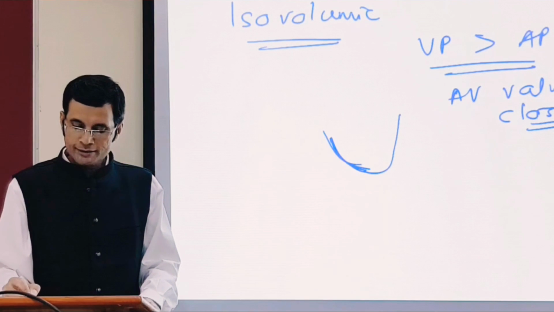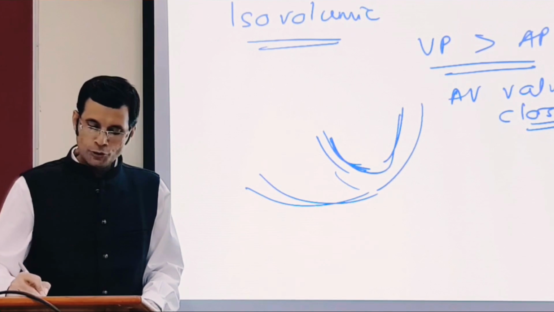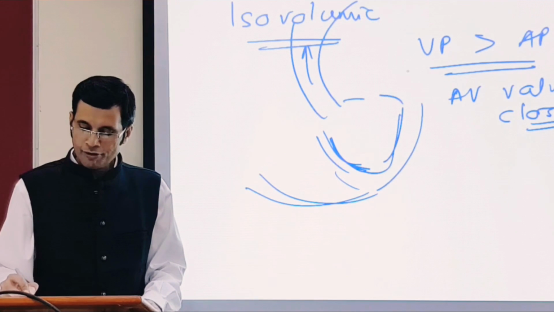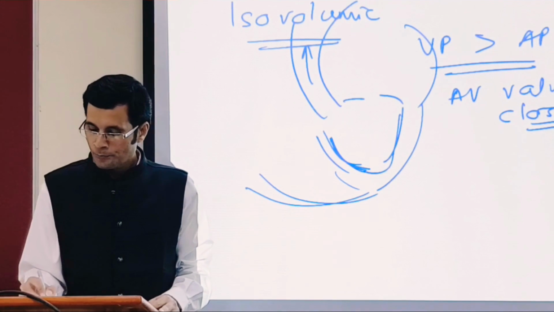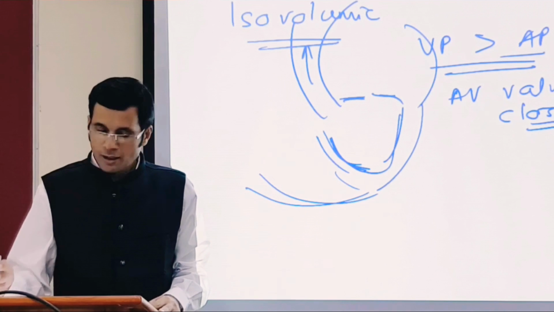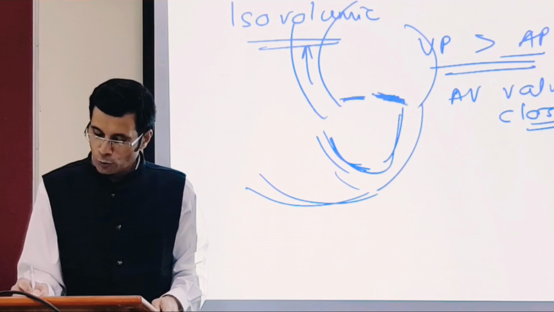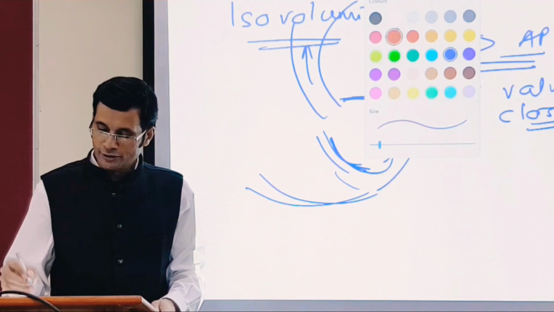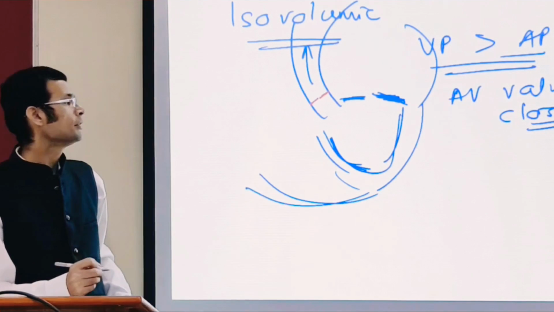Now imagine this is a left ventricle. It is going to pump the blood into the aorta. This is the AV valve, the mitral valve between the left atrium and left ventricle. So when ventricular pressure becomes more than the atrial pressure, the mitral valve will close, but ejection cannot start because the aortic valve has not yet opened.